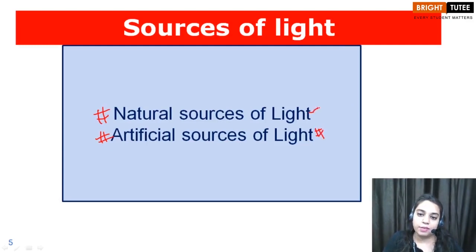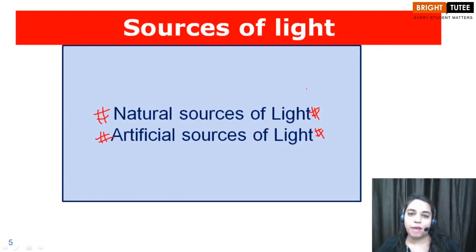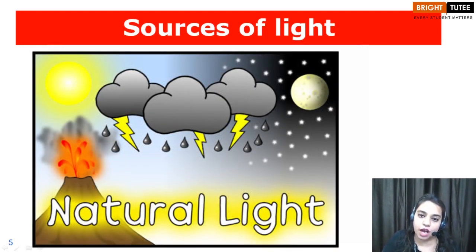Natural sources of light, what are the examples? See children, what is the most important thing in science is you don't need to cram anything. When I say natural sources of light, you don't need to cram or open your books. Just look around yourself and figure out what are the sources which are naturally occurring and can emit light. And I'm sure you will be able to answer it on your own: sun, moon, stars. And there is one more example, children, which is light worm. You have seen light worm.